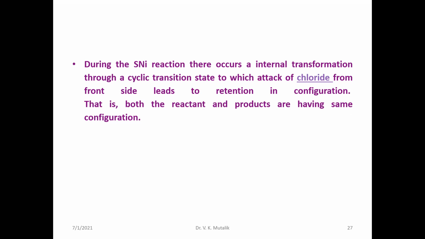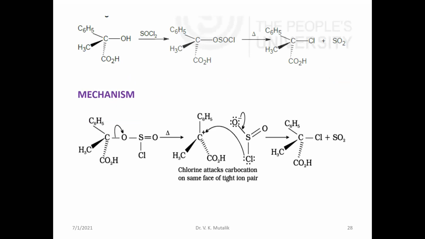This is the reason for retention. Another important species is a chiral center substituted by phenyl, methyl, and carboxylic acid groups, which also reacts with thionyl chloride in the same fashion. Chlorine attacks the carbocation on the same face where the sulfur dioxide leaves. This also explains the SNi mechanism.